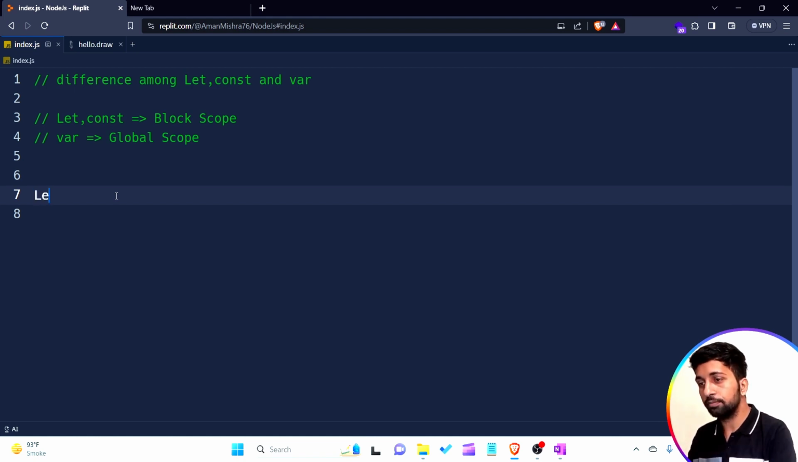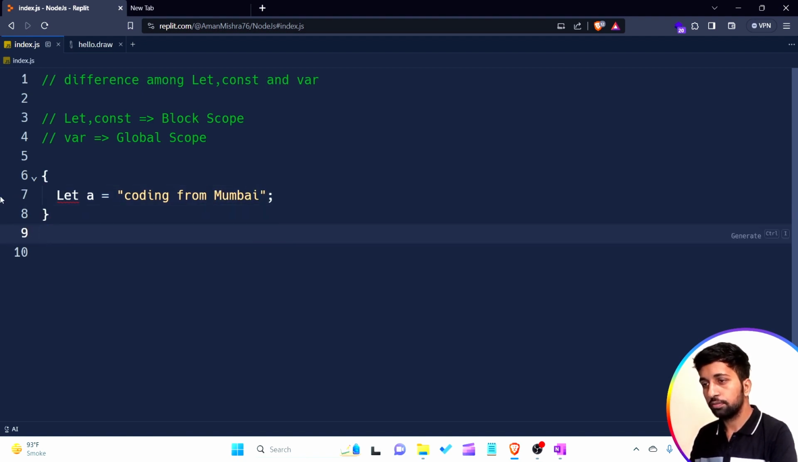If I'm creating any variable, like I'm creating a block here, and then let a is equal to coding from Mumbai. Okay, what is the error here? I have to use a small l.